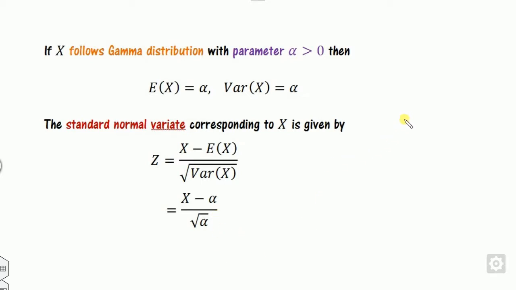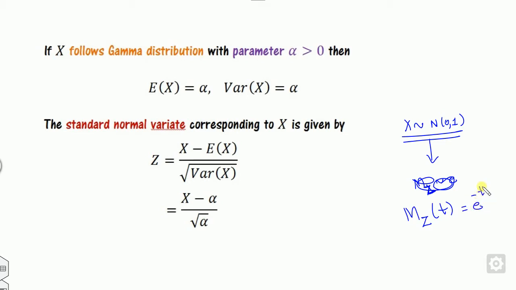Now my task is to prove that x follows the normal distribution. What we can do is, if I prove that the moment generating function of this is e to the power t square by 2, then what will happen, if you remember? This is nothing but the normal distribution. This is a normal distribution.